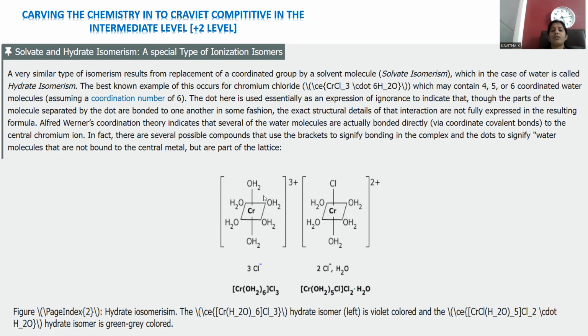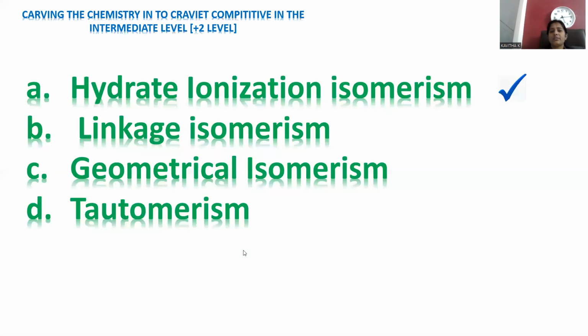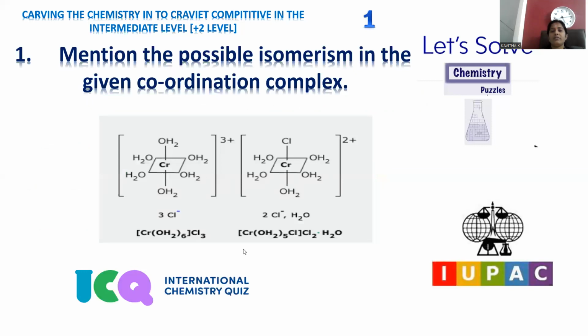In specific, water is the ligand that can be exchanged, and this is purely applicable to a coordination number of 6. This is the way the water molecule is exchanged with the outer ligand chlorides, so that hydrate or solvent isomerism is observed. This is the way we can explain question number 1.